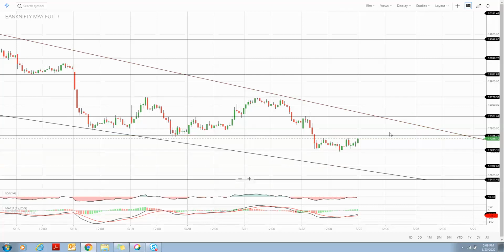Likewise, this is resistance 1, 17346. This is resistance 2, 17761, and this is our resistance 3, 18170. We can see this third resistance is a very strong resistance, as it has given reversal multiple times from this resistance area. Same way, the support area, this channel has not yet broken. It has been trading in this particular range only.